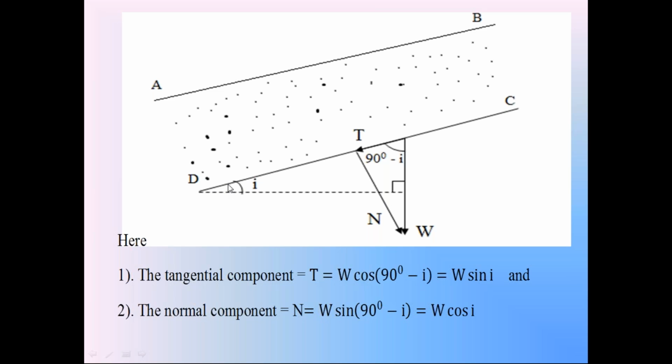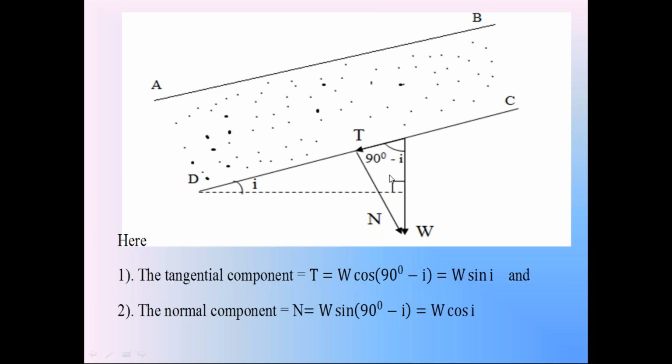So on the surface CD, this is the failure surface, we resolve this weight into two components: the tangential component in the downward direction, and the normal component in the perpendicular direction.